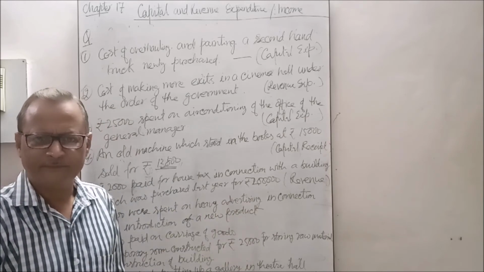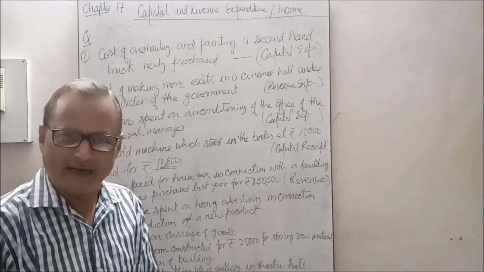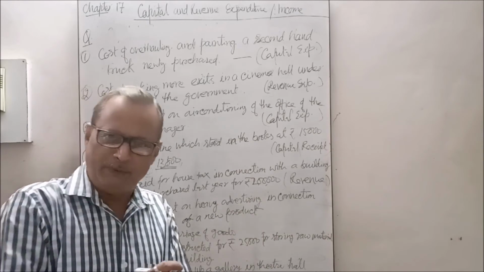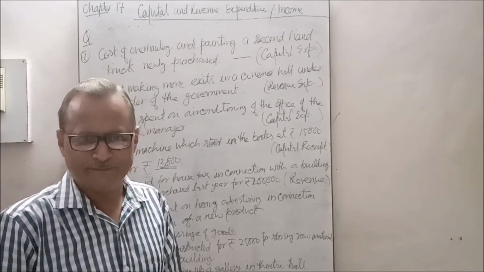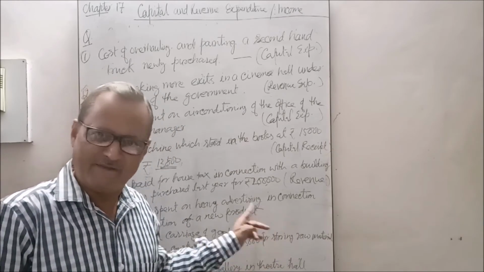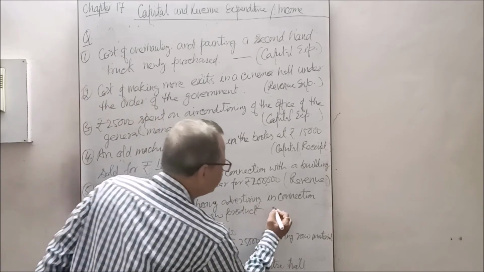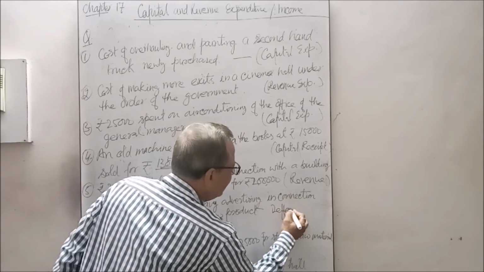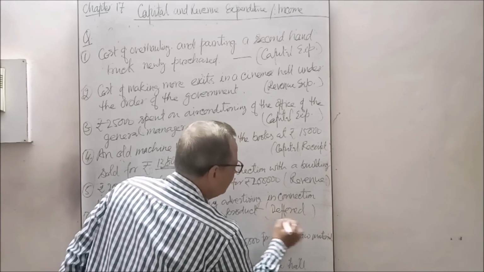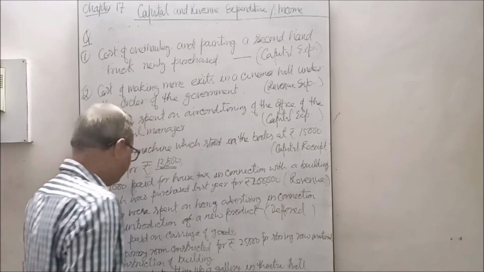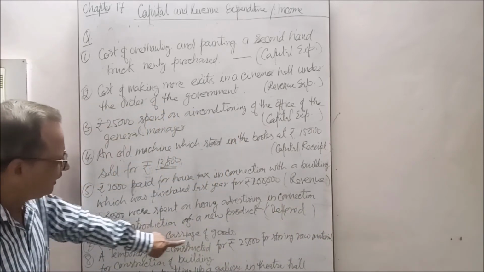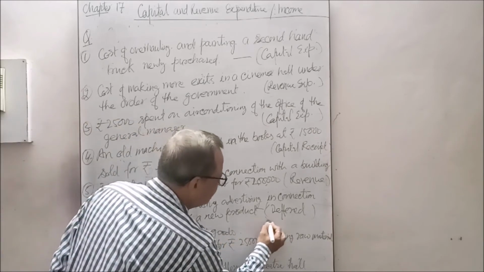It does not create any asset, but it is heavy, so it should be divided over several years. It is deferred revenue expenditure. 500 paid on carriage of goods is simply revenue expenditure.